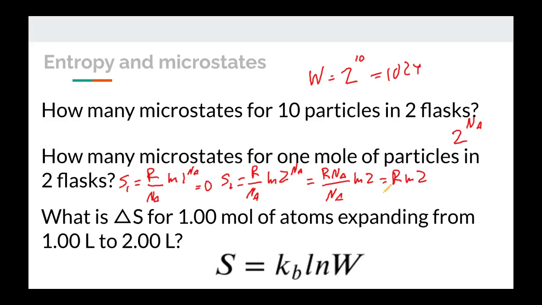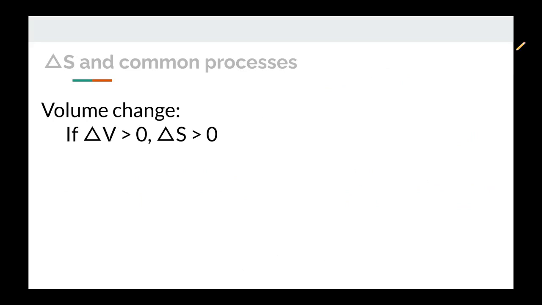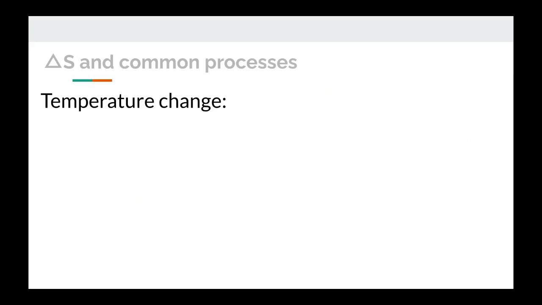So we can actually put numbers to this. This is 8.314 joules per mole per Kelvin times the natural log of 2, and that calculates out to 5.76 joules per mole per Kelvin. Now let's just look at general entropy change for some common processes. For volume change, if the volume increases, the entropy also increases. We saw that happening when we allowed our 2 particles, 1 particle, 10 particles, mole of particles to expand into a bigger space.